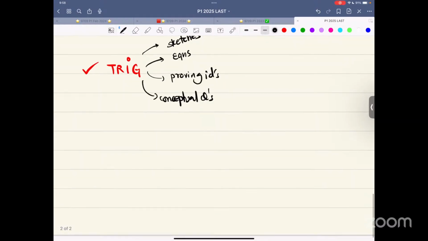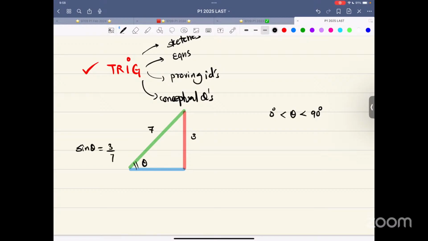They could be related to a triangle. For example, let me focus on this. This is the base. This is the height. And this is the hypotenuse. So let's say I have this theta, and this is 3 and let's say this is 7. So they can say theta is acute, and sine theta is given.